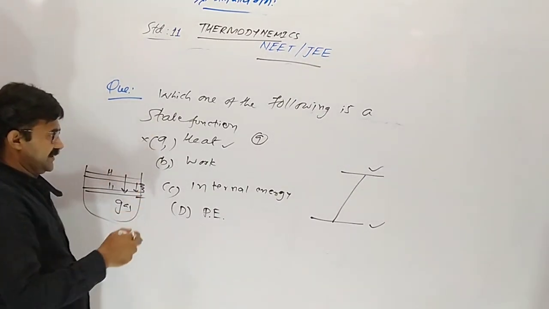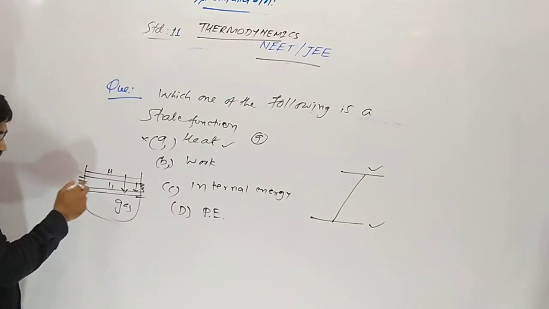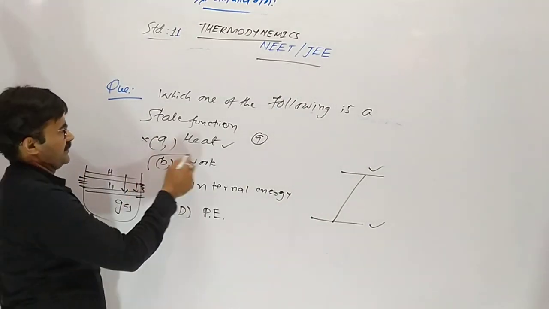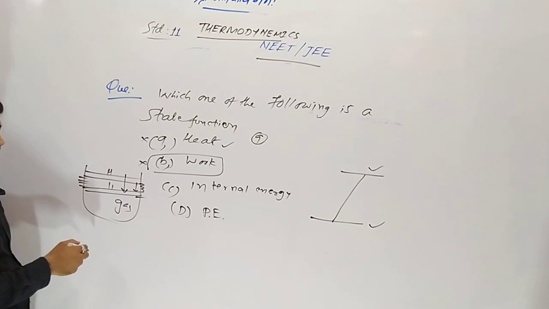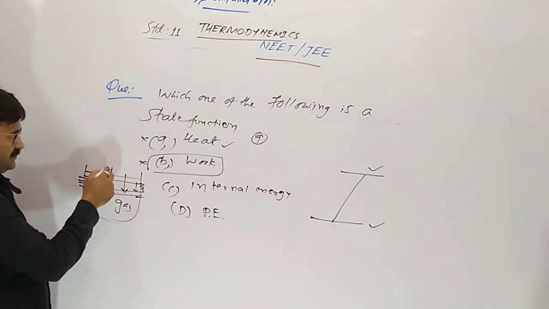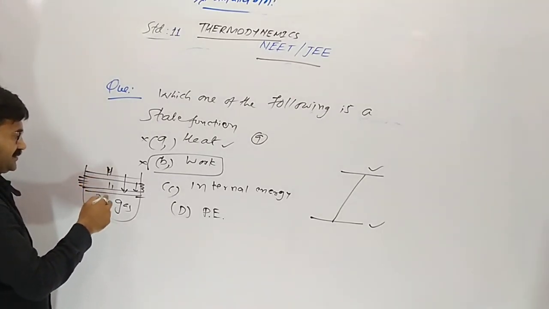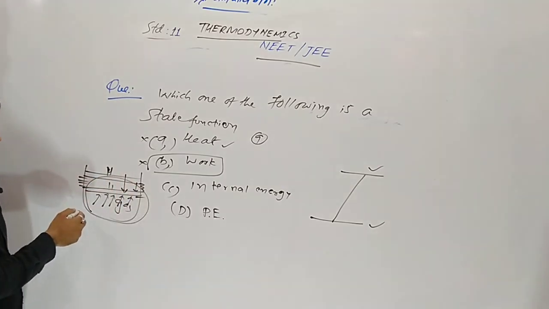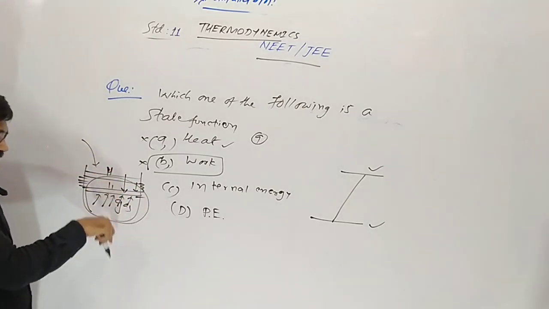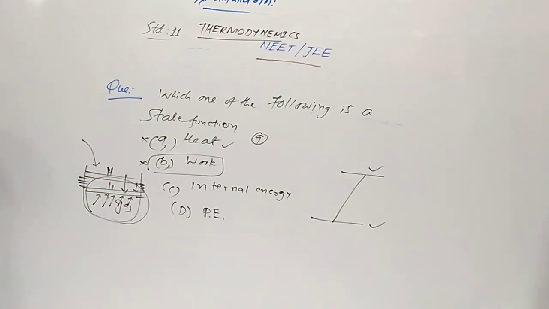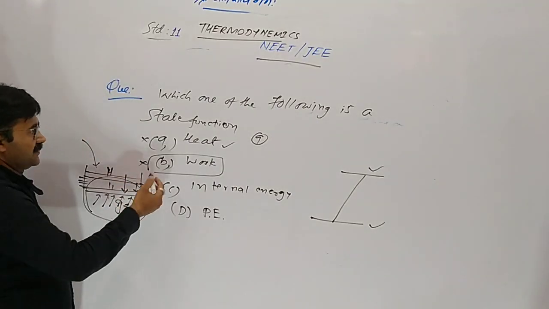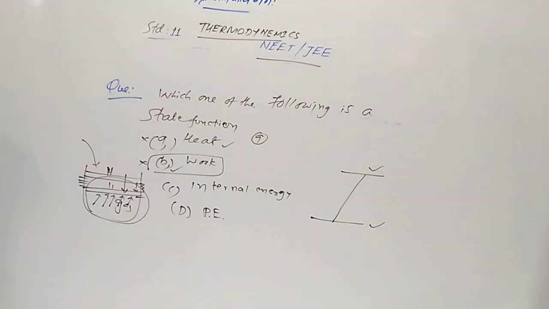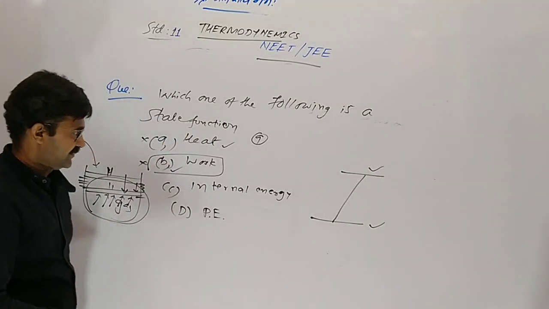So Q is not a state function, it depends upon its path. Work, yes, also is not a state function. Whenever gas pushes up the piston, or we are pushing the piston, work is depending upon path, so it is not a state function.